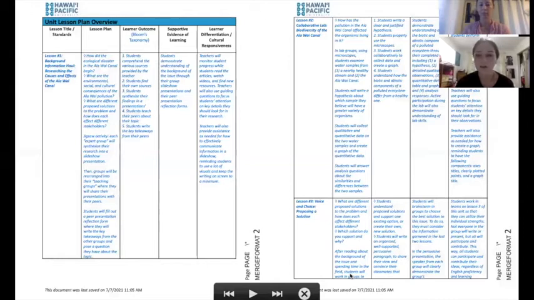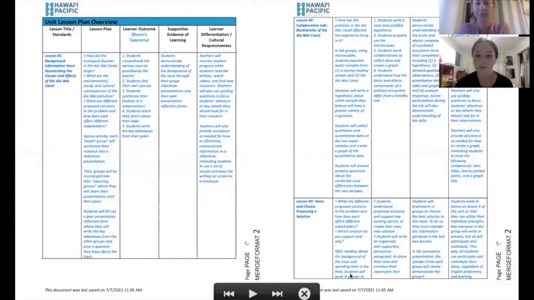The learner outcomes for this lesson are that 1, students will comprehend the various sources provided by the teachers. 2, that students will find their own sources to use. 3, for students to synthesize their findings into a presentation. 4, for students to teach their peers about their subtopic. And for 5, students write the key takeaways from their peers in a reflection form.